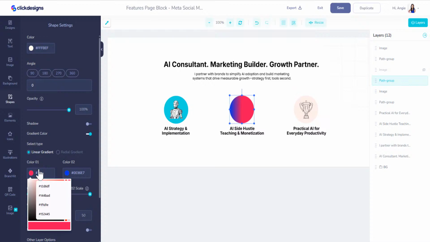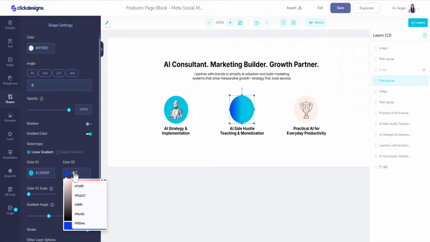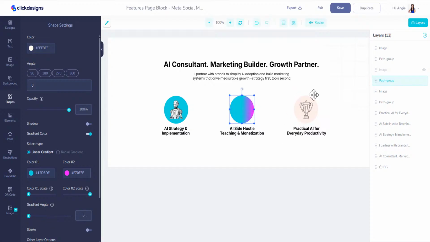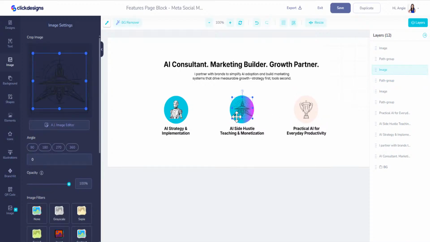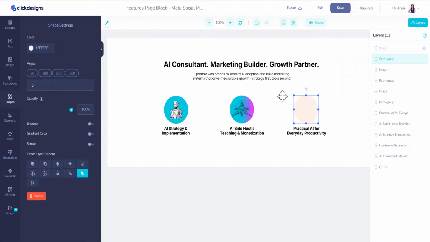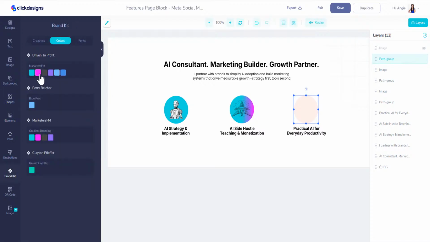Let's do 12D60F and F70FFF. There we go. That's pretty cool, huh? And we can change the angle like that, and then add back that image, move that a little over. Perfect. And then this circle, let's try to get the circle right there, and we're going to go to brand kit and go to pink.